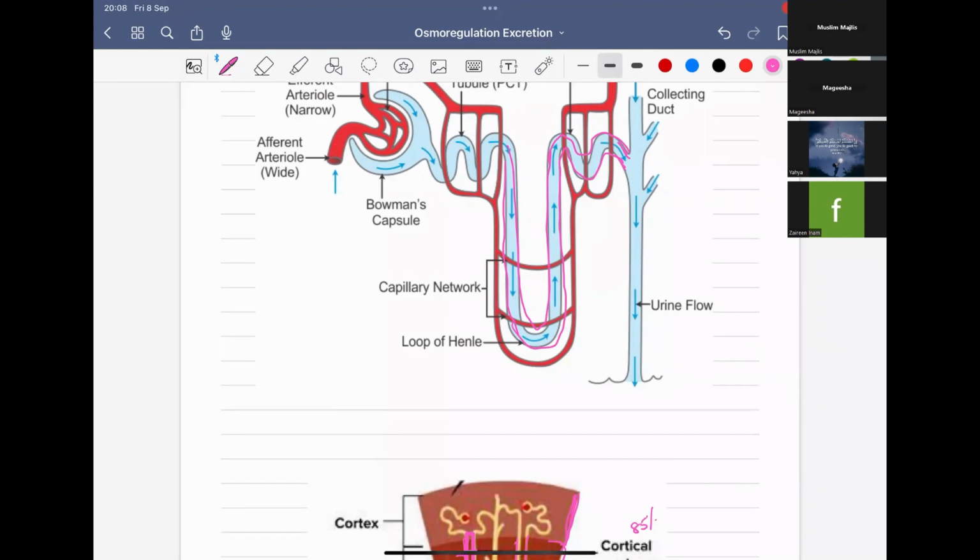So you know it is a closed and expanded cup shape, double walled, the inner layer and the outer layer. The inner layer is a single layer of flattened epithelial cells, and the outer layer is of squamous epithelium, and there is an interspace between the two layers, that is the capsular space, and it is responsible for receiving the glomerular filtrate. Then this glomerular filtrate will continue its journey through the major tubular regions of the nephron. They are the PCT, loop of Henle, and the DCT. Okay.